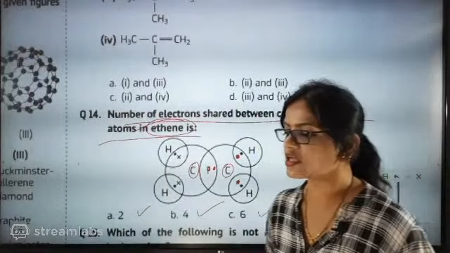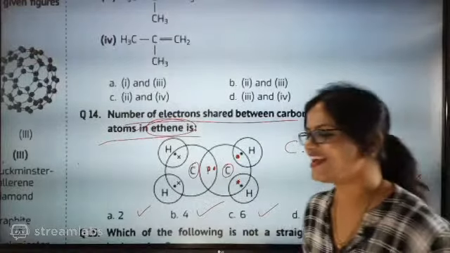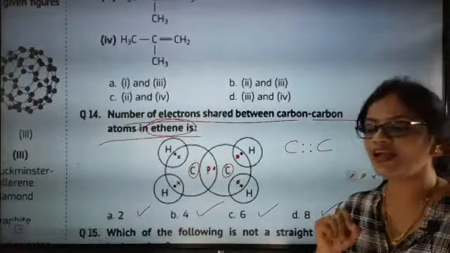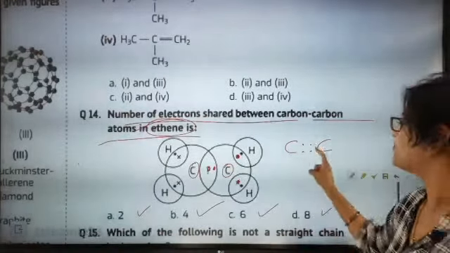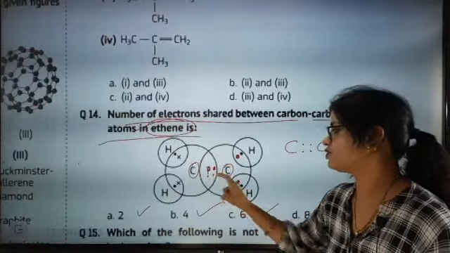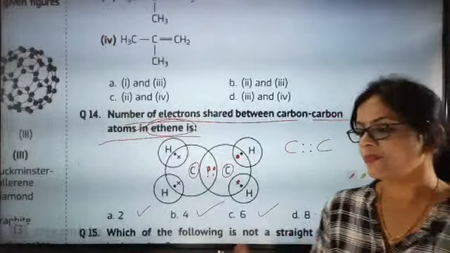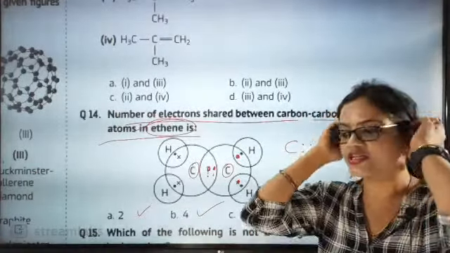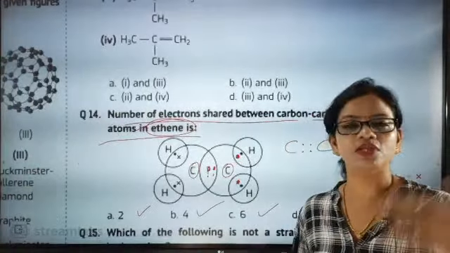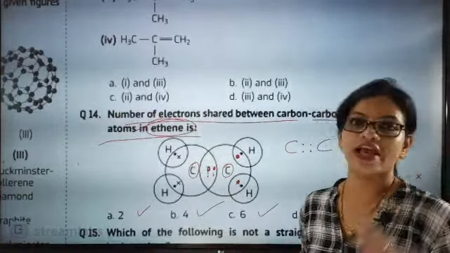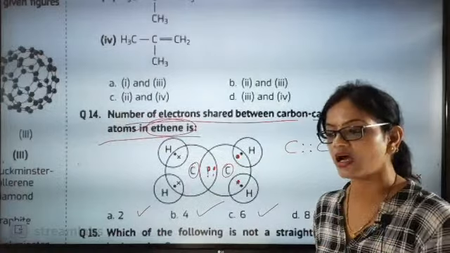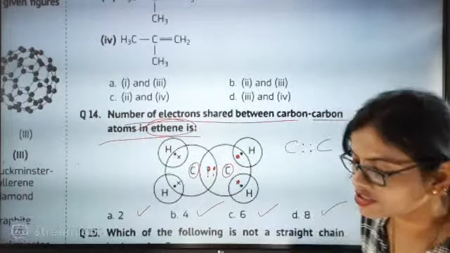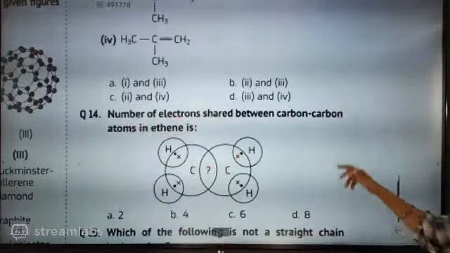Yes, Mohan, now it is correct. Tanishka, good evening, beta. So how many electrons are they sharing? They are sharing 4 electrons. Carbon and carbon both share 4 electrons between them. I repeat my statement: carbon and carbon are sharing 4 electrons in ethene. I hope you have understood this point. Shall we go to the next point, please?